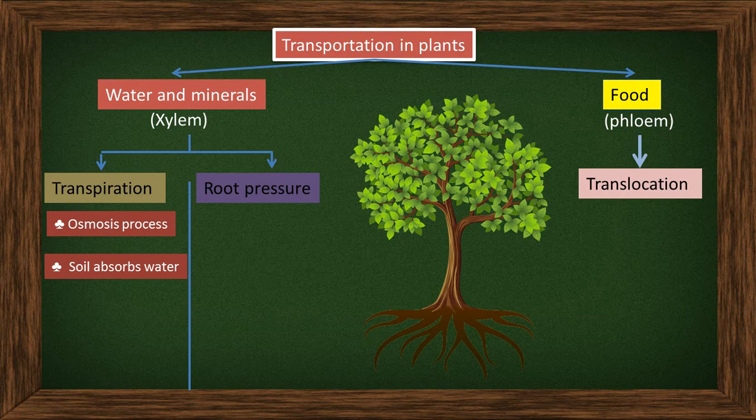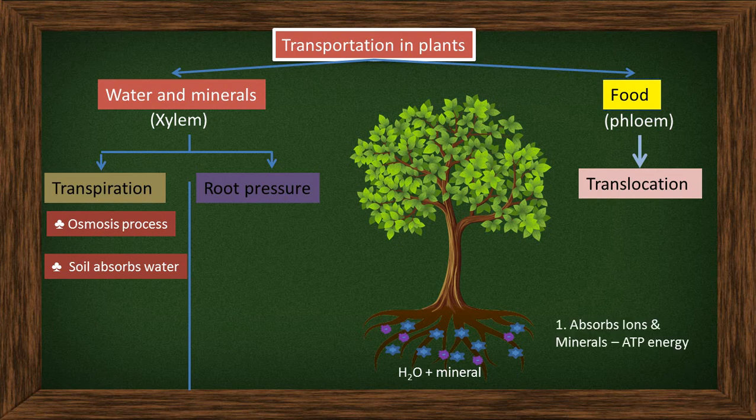Next, root pressure. In root pressure, we are talking only about the roots. In the soil there are water and minerals, because you are adding fertilizers and manures to the soil. It consists of minerals. The purple color you can see is the minerals, and the blue color is the water. So water plus minerals are present in the soil.